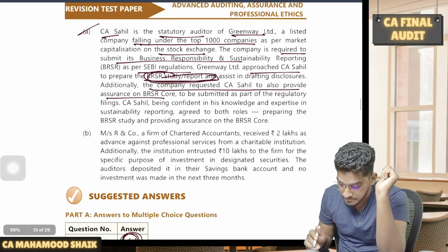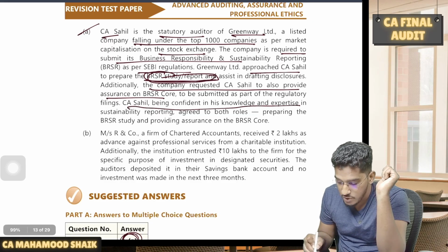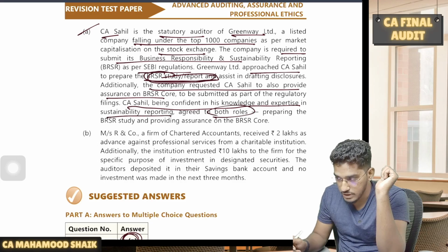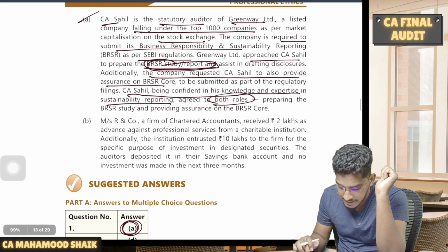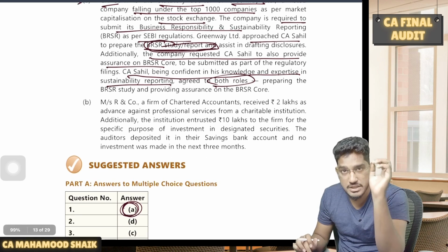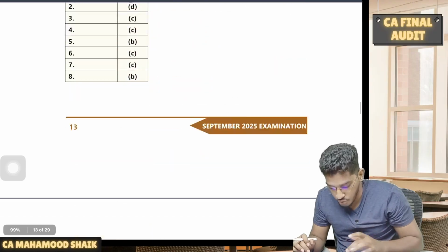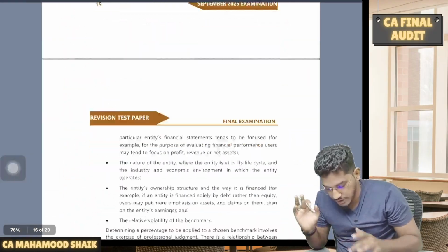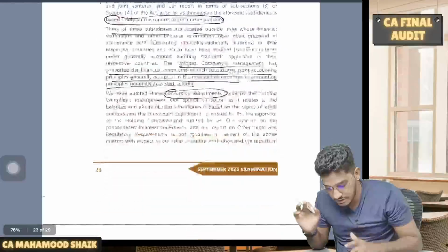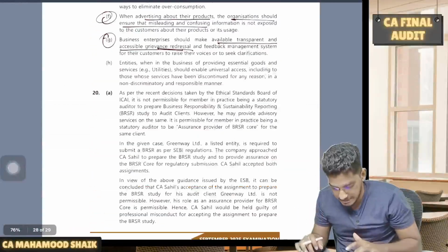That is a violation. CA Sahil, being confident in his knowledge and expertise in sustainability reporting, agreed to both the roles: preparing the BRSR study and providing assurance on the BRSR core. So can he do it? No. I want to take you through the answer. Why? Because it is a recent council decision, with a huge chance of getting tested in the examination.